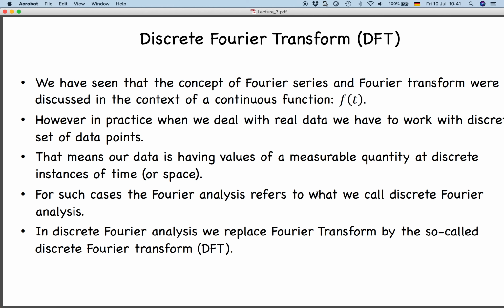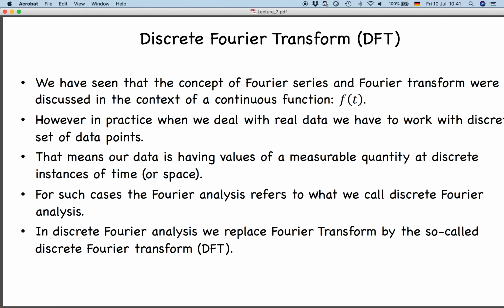However, in the case of real data, in practice we do not have such analytical functions to compute the Fourier transform or Fourier series for. What we have is some measurable quantity that is measured at different instants of time, or at different places or locations.